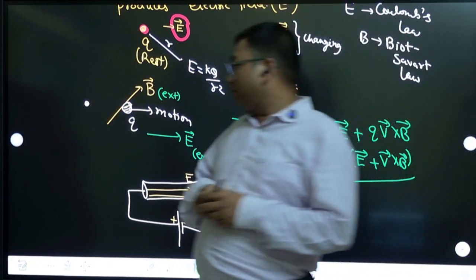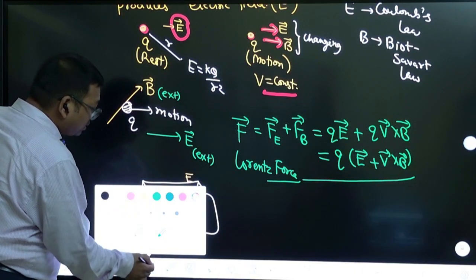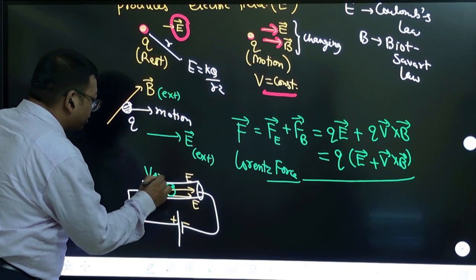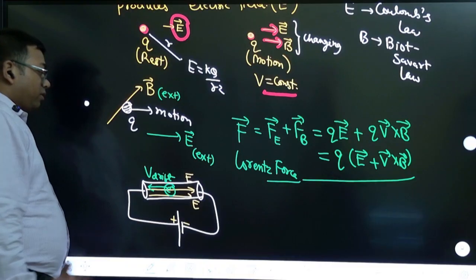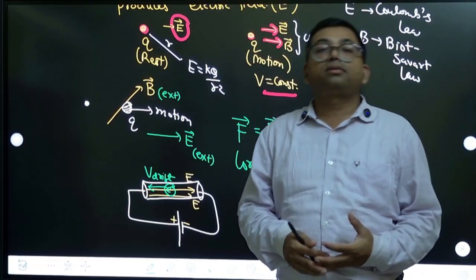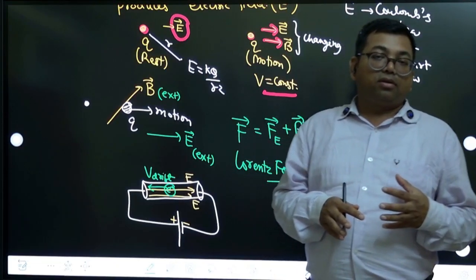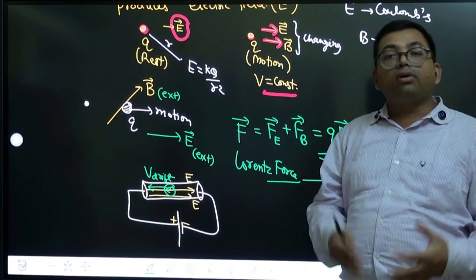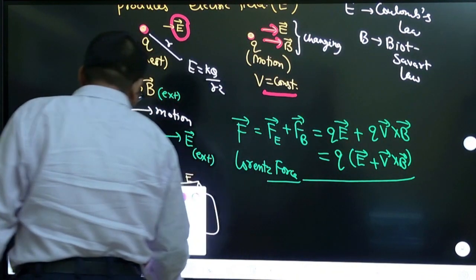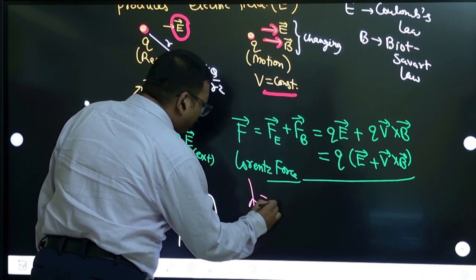So there is an electric field because charges are moving, and you have studied in current electricity that electrons are drifting in this direction with a drift velocity, right? So a current carrying wire has electrons moving inside it, and there is an electric field inside the current carrying wire. So Biot's law also gives us the formula for the field due to a current carrying wire. Suppose that is a current carrying wire with current I.